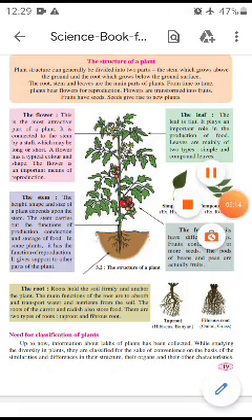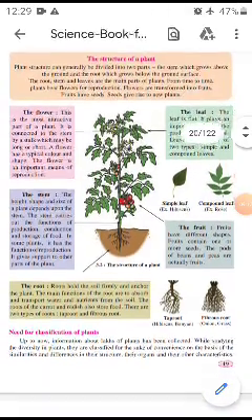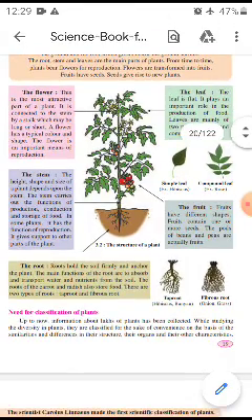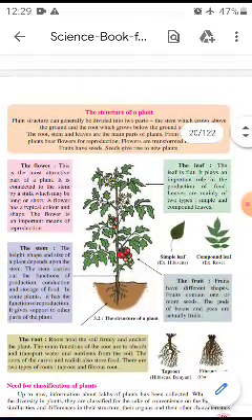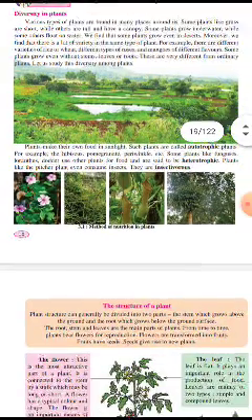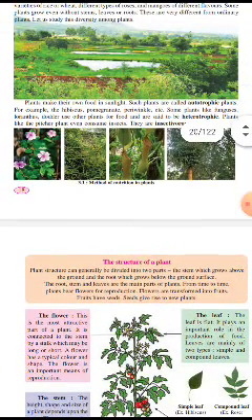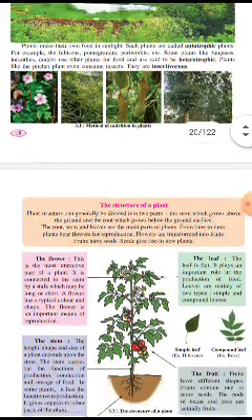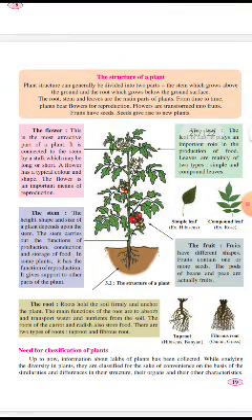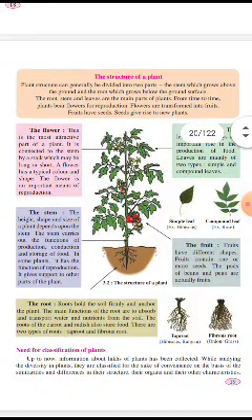Students, we will stop here, and in the next video we will learn the need for classification of plants. So what we have learned today: diversity in plants. There are three types of plants: autotrophic, heterotrophic, and insectivorous. And the structure of a plant, with its parts: the root, the stem, the leaf, then flower, and then fruit. These are all we learned today.